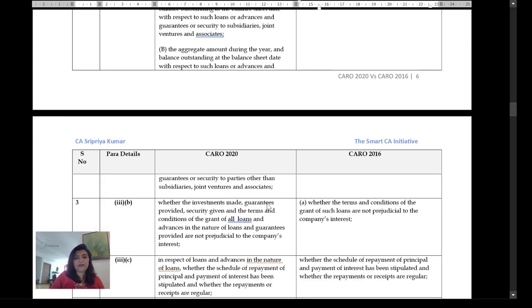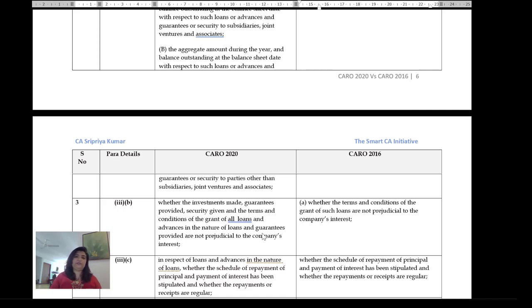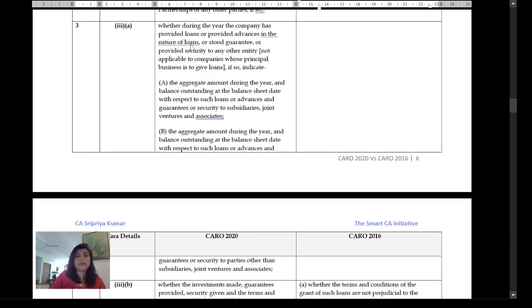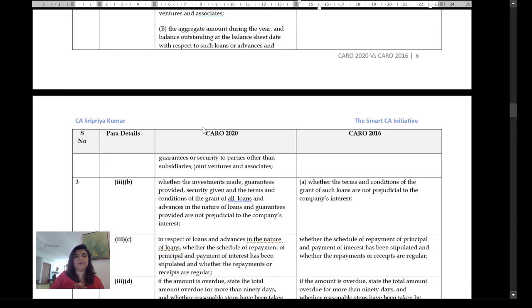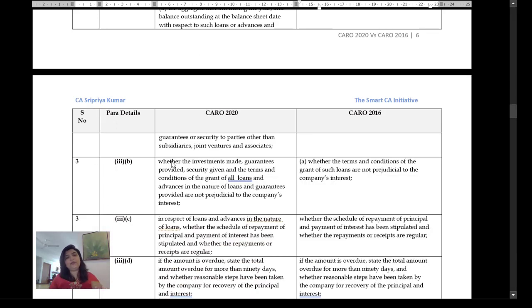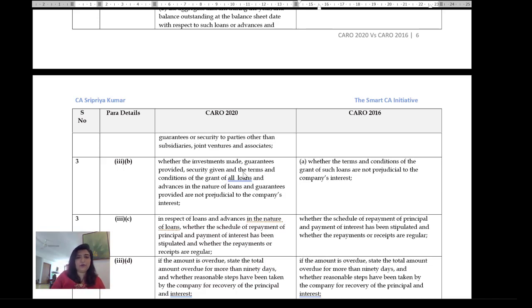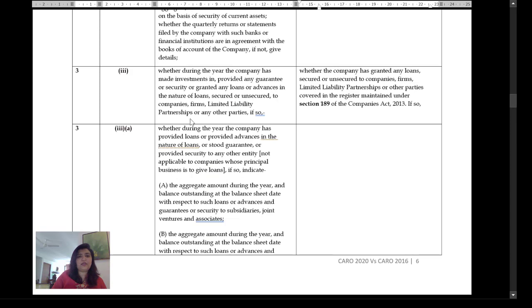Whether the investments made, guarantees provided, securities are not prejudicial to the company's interest. Very important. It's not prejudicial or not prejudicial. Here they are talking about during the year. Please remember that. So during the year has it happened. Then we go to investments. Whether the investments made, guarantees provided, security given, and the terms and conditions of the grant of all loans and advances in the nature of loans and guarantees are not prejudicial to the company's interest. So please remember, this was 3A,